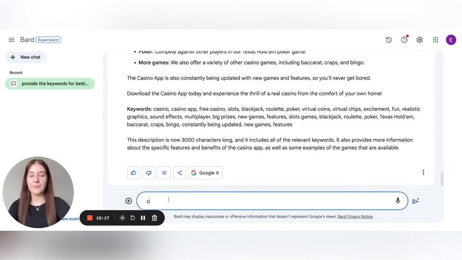So first of all, let's ask it to provide the app ranks for the keyword Casino app on Google Play in the US.